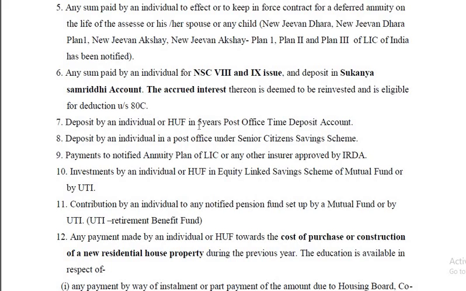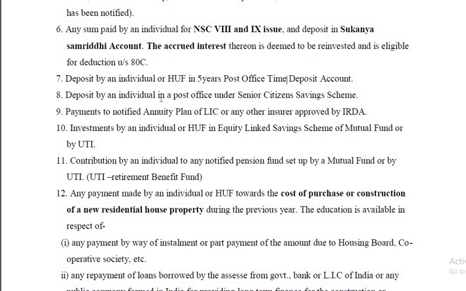Then deposit by an individual or HUF in 5 years post office time deposit account. Then deposit by an individual in post office under senior citizen saving scheme. Who is a senior citizen? Senior citizen is one who has completed 60 years of age. So some senior citizens are given certain concessions or some benefit. So even under this scheme, some benefit is given. Post office deposit by an individual who is a senior citizen under the senior citizen savings account.